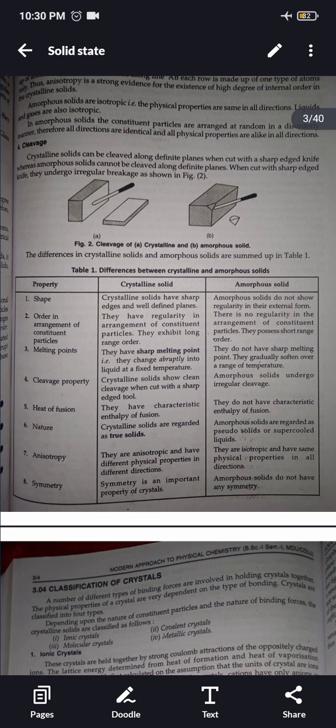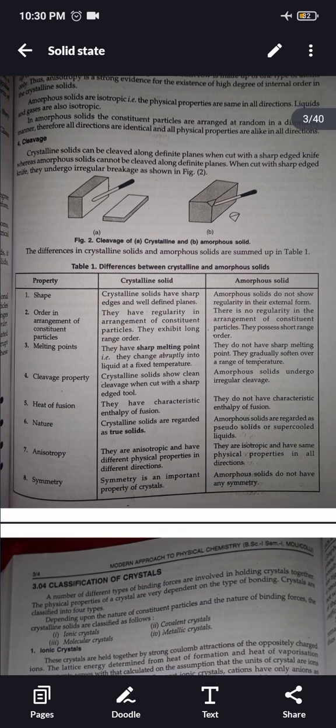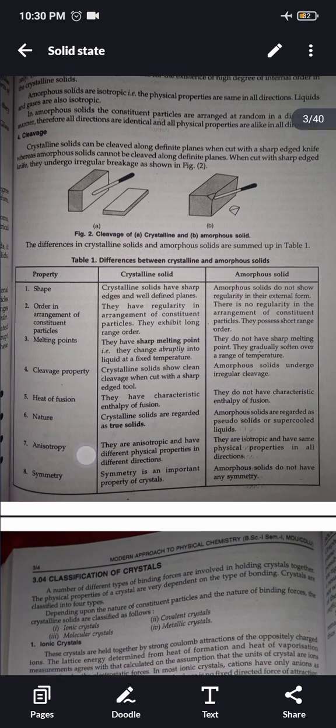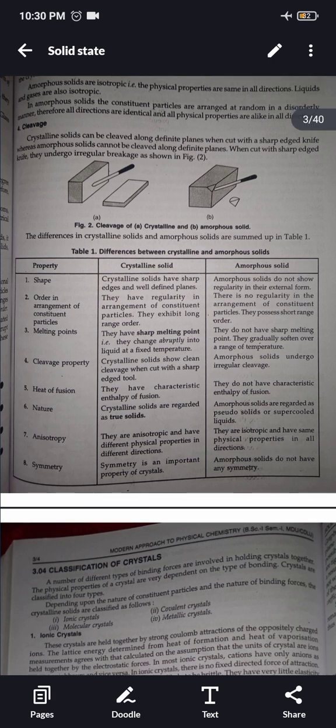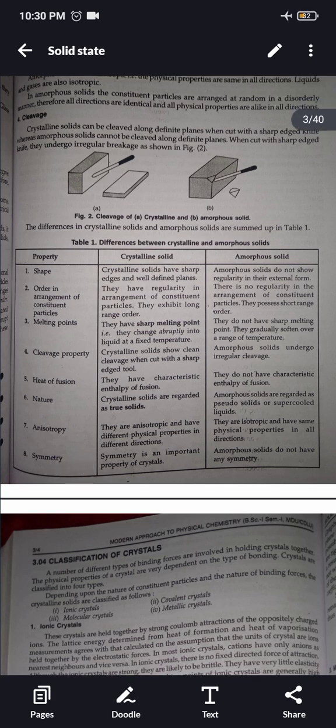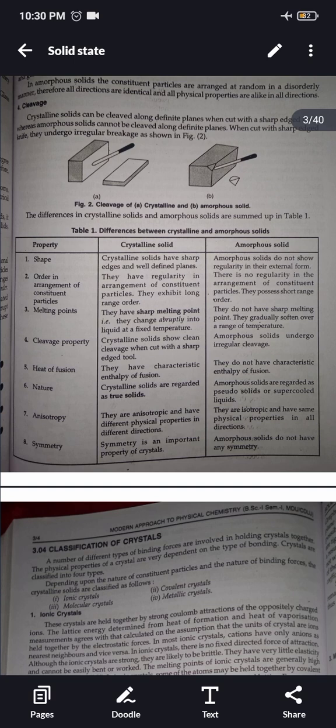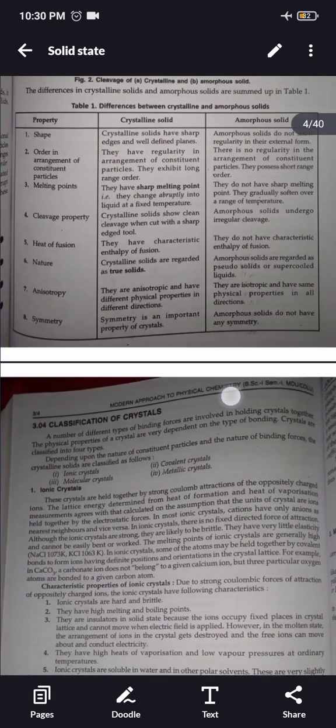Nature. Crystalline solids are regarded as true solids. Amorphous solids are regarded as pseudo solids or supercooled liquids. Anisotropy. Crystalline solids are anisotropic and have different physical properties in different directions. Amorphous solids are isotropic and have the same physical properties in all directions. Symmetry. Symmetry is an important property of crystals. Amorphous solids do not have any symmetry.